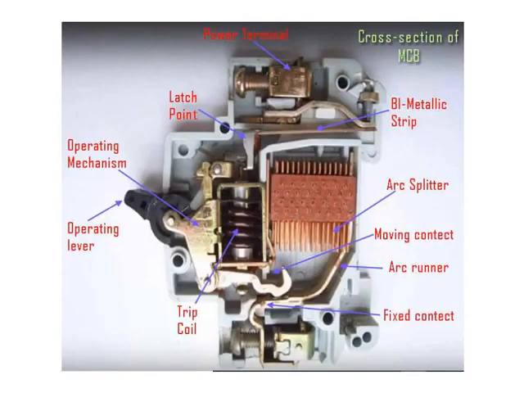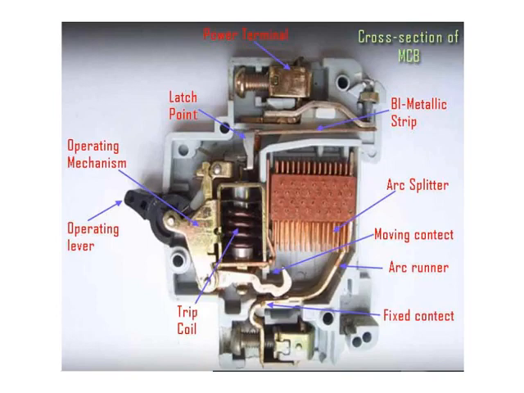So it's an MCB. Here you can see at the top right, there is a bimetallic strip which is for overload protection, and on the left hand side the trip coil is there. It is an electromagnetic relay. This is for short circuit protection. There is a fixed contact and moving contact. On the right side you can see at the right bottom fixed contact and then the moving contact.